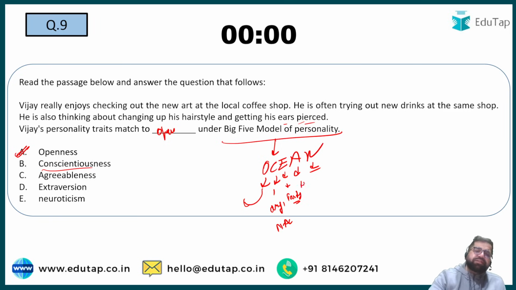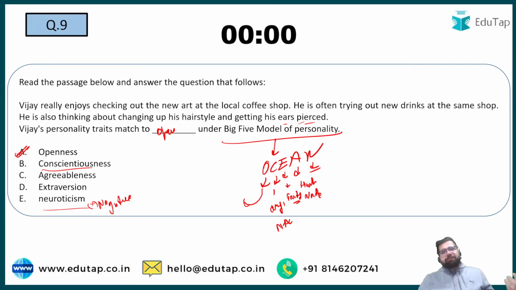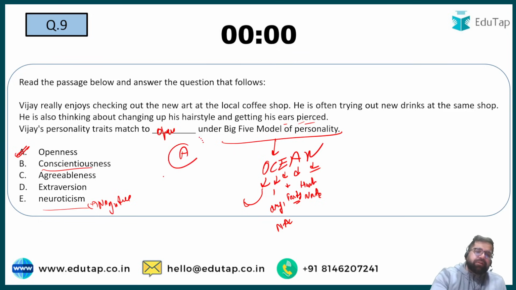Agreeableness is a person who is very humble. He or she is very noble. He will never debate with you. He will always say that you win at my cost. Neuroticism is a negative trait to have. It's like your kind of mood swings. Some people are happy but they don't know why. Some people are sad but they don't know why they are sad. Right? So this is like a mental disorder kind of thing. So the correct answer over here will be option number A.